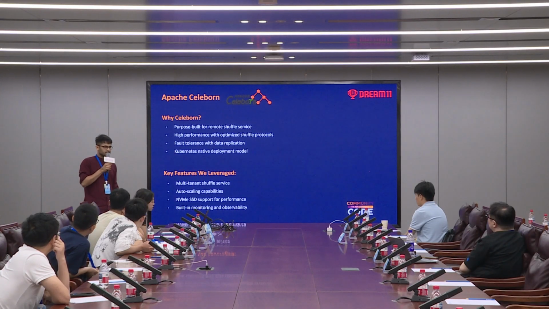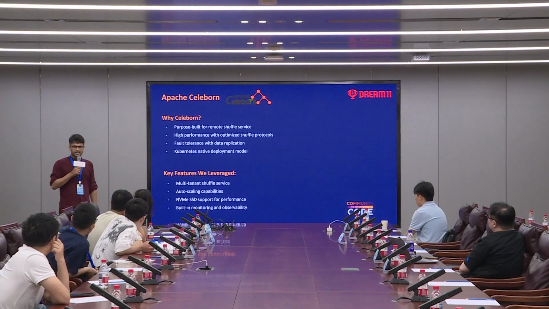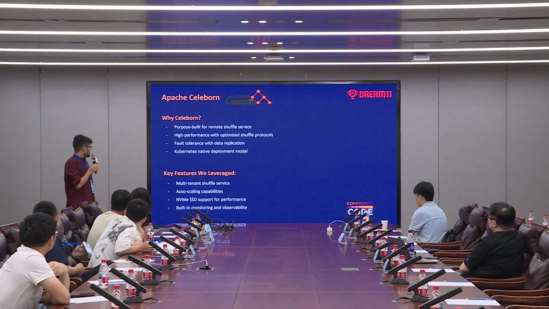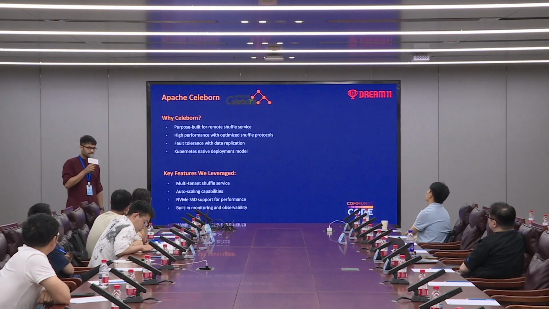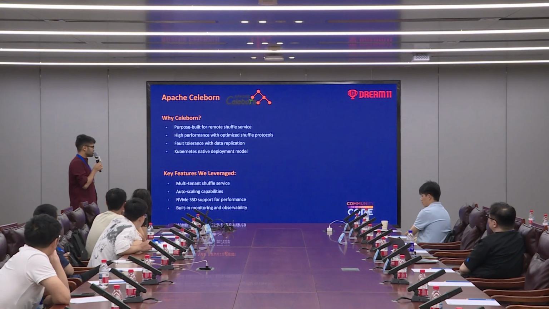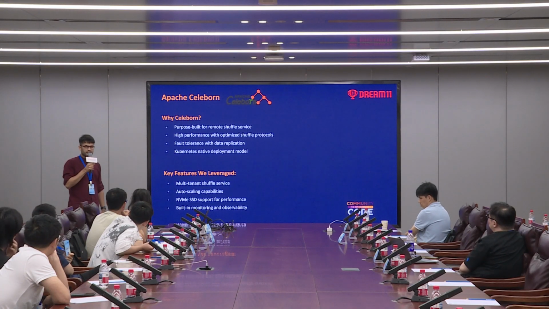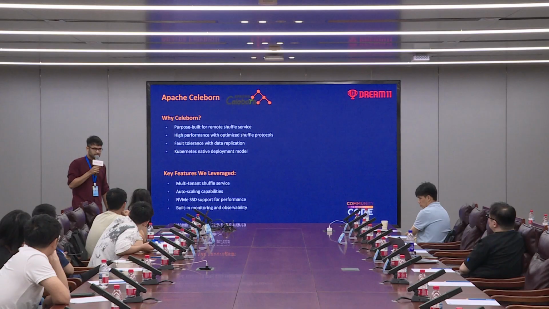As a fellow colleague already mentioned, Celeborn is an expert in managing shuffle, so we used it at a very good scale. As it is purpose-built as a remote shuffle service, it scales well. We did a lot of custom implementations so that we can execute operations per tenant. We had a lot of fault tolerance injected into the system because of the data replication that it provides. And because it was very easy to deploy on Kubernetes, it became a cakewalk for us to manage the shuffles at that point in time.